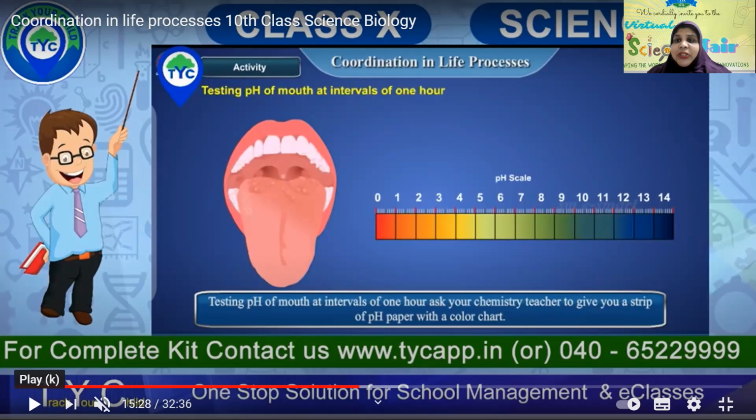tube has turned black and blue. Which shows that the carbohydrates that we have eaten have got converted into starch. That is the reason it turned blue and black. Now, if we are testing the pH of the mouth at intervals of 1 hour, what will happen?